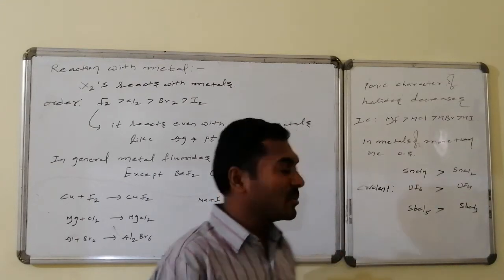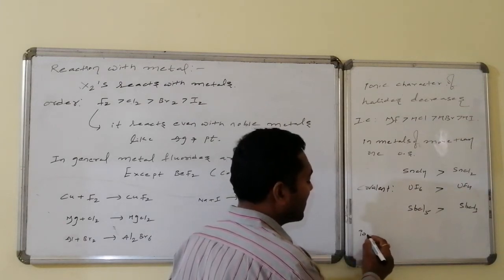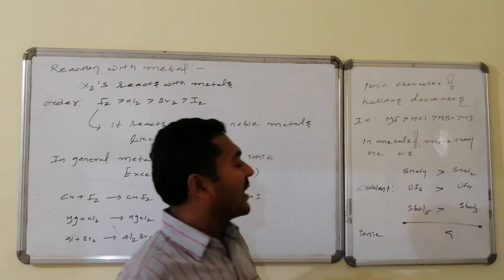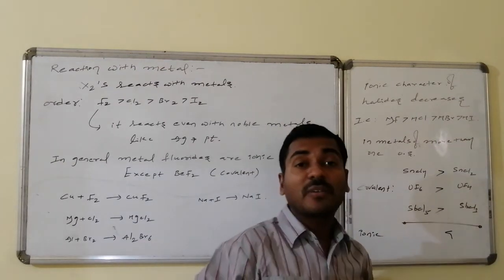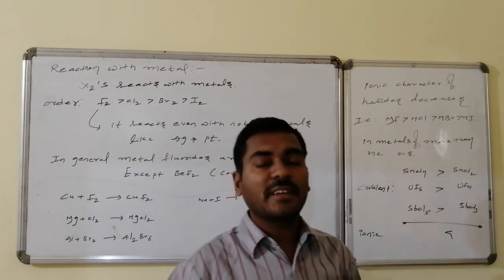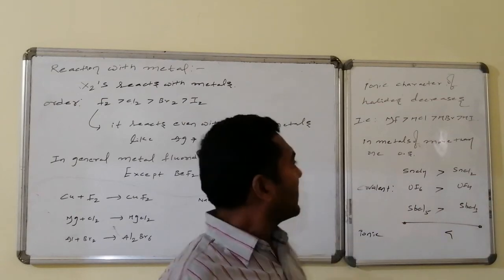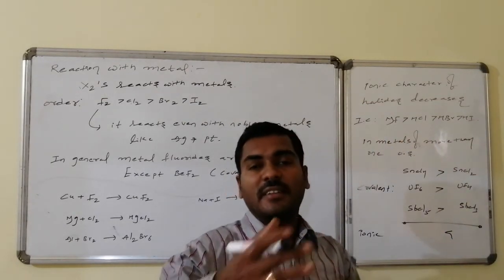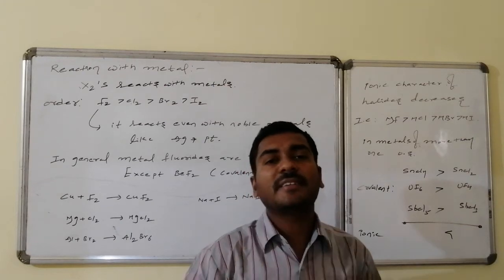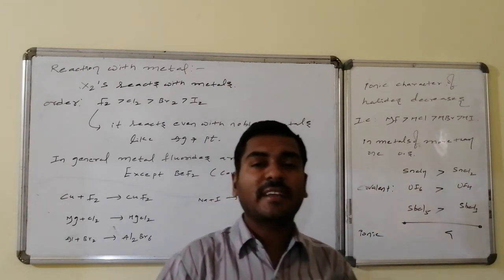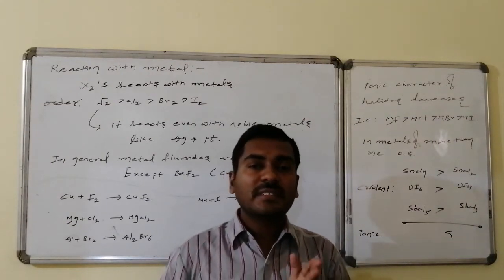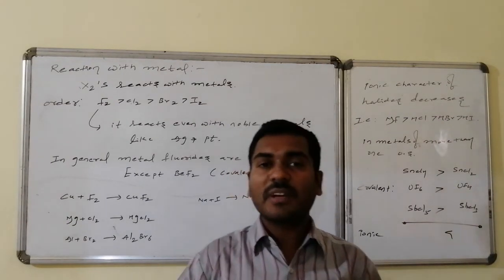If I want to measure ionic character for the same compositions, ionic character is higher for the halides with lower oxidation state. Here again, what happens is the dragging of electron density from the anion towards the cation, which is the reverse of ionic character and is the symbol for covalent character.